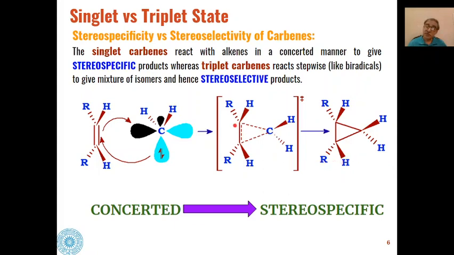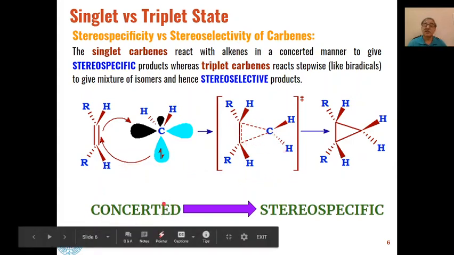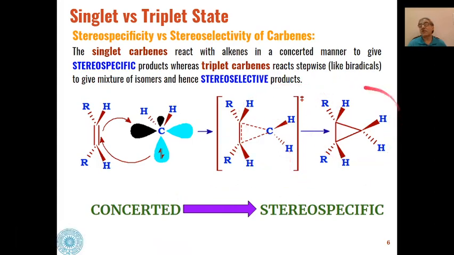So when this bonds to both carbons in a cyclic transition state, that means the reaction is taking place in a concerted manner in a single step. So that is why we are getting only one product, a stereospecific product.